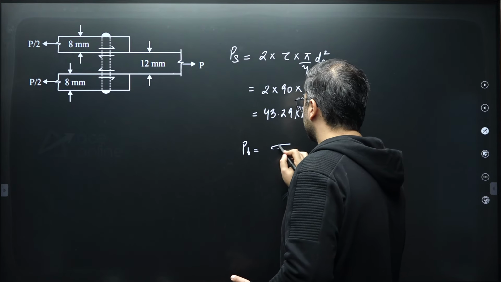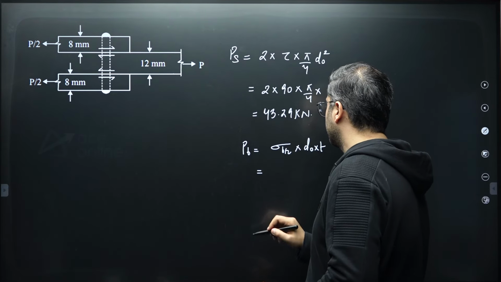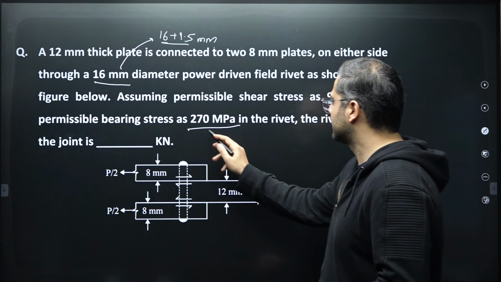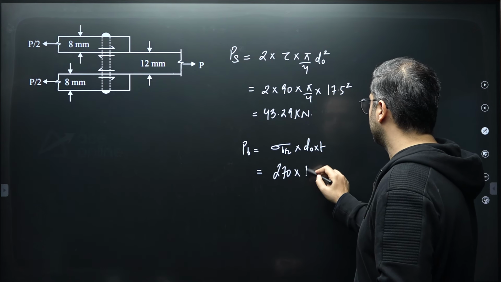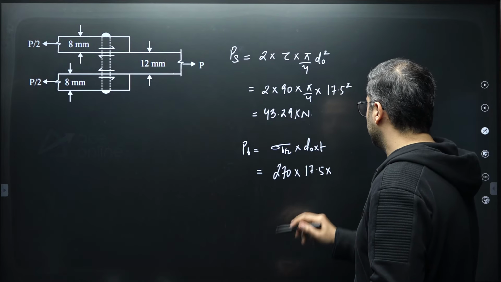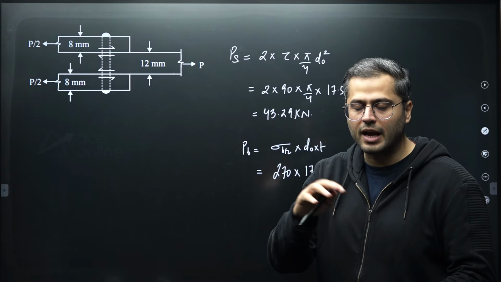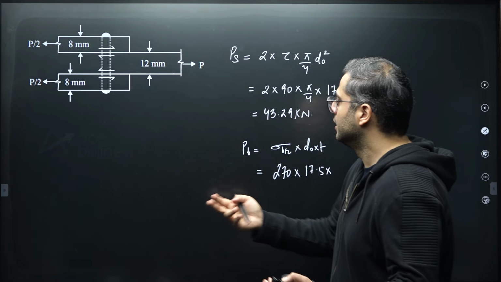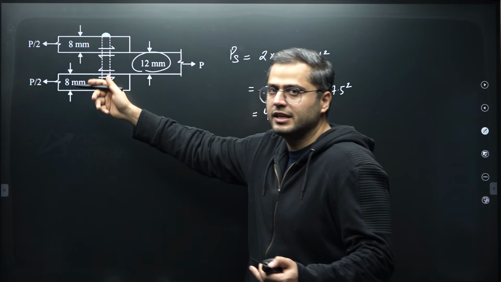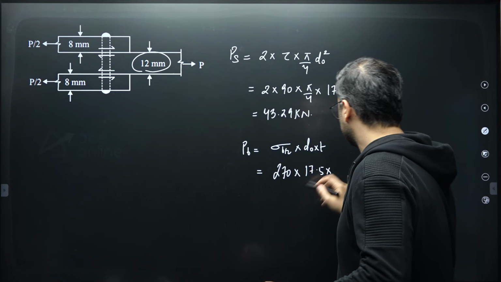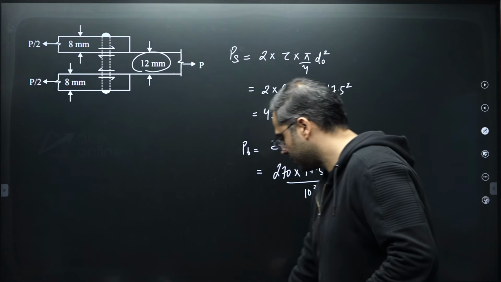Now PB will be your permissible bearing stress multiplied by d naught into t. This is your contact area. Permissible bearing stress they have given to us as 270. So take the value 270 and multiply this by d naught, that is 17.5, and t will be considered as the minimum aggregate thickness in the direction of force. So for us it will be 12, because in that direction it is 8 plus 8, that is 16 mm. In this direction it is 12. So we'll be considering 12 and divided by 10 to the power 3 over here.